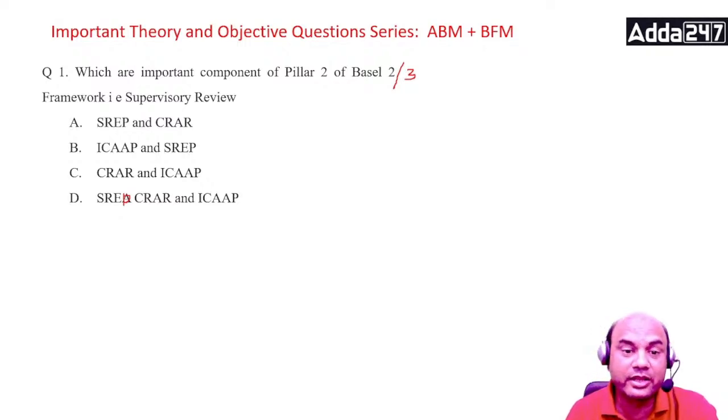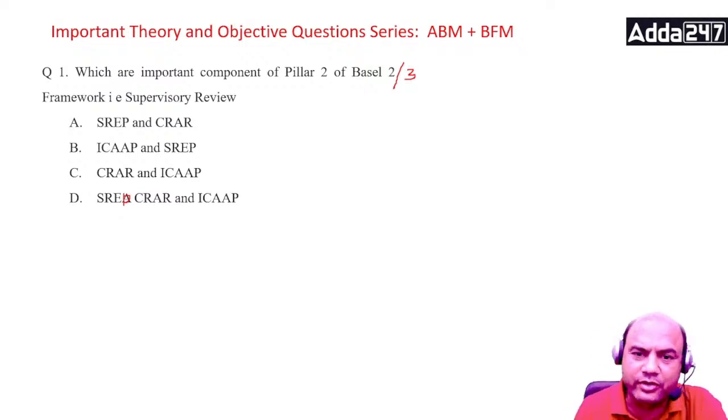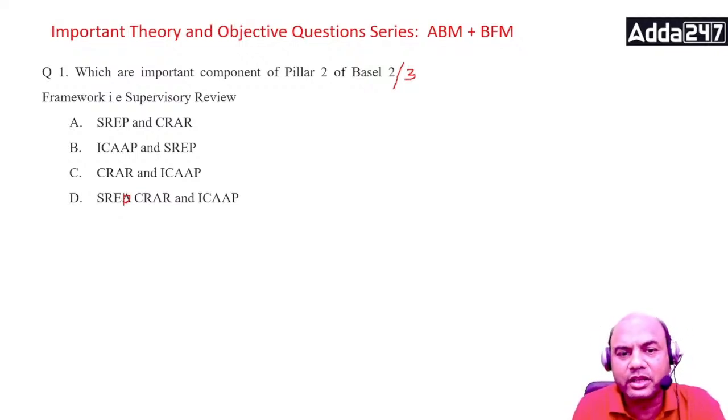Now what can be the answer? Before going on to the answer, you need to understand something. What is there in Pillar 2? Firstly, tell me everyone, give me the details of Pillar 1 to 3. Pillar 1 is what? Comment section.